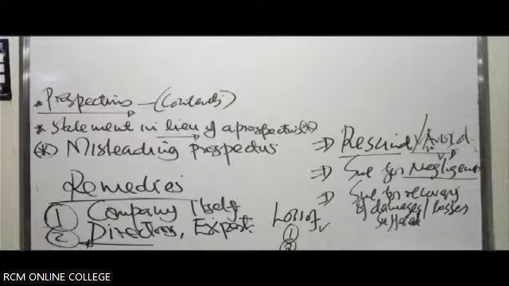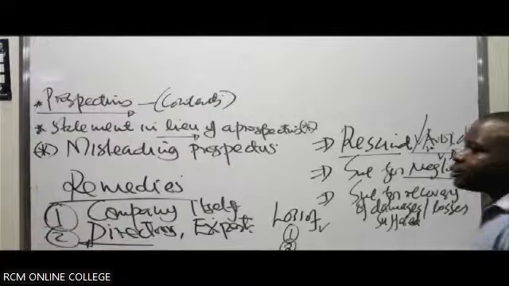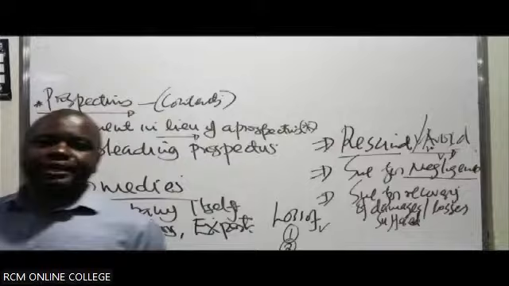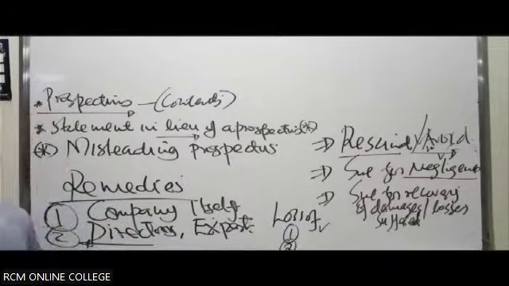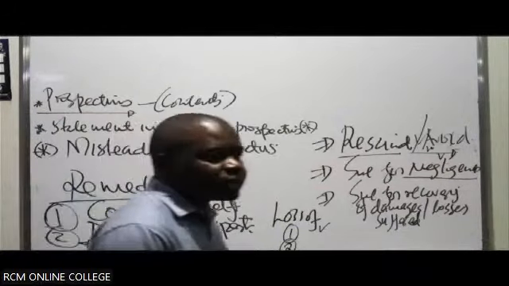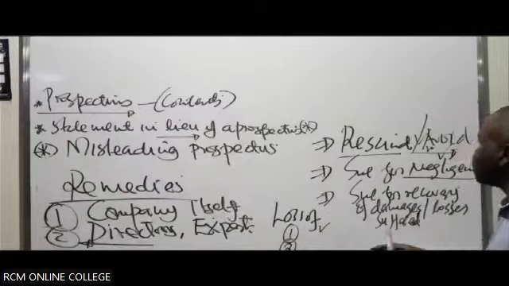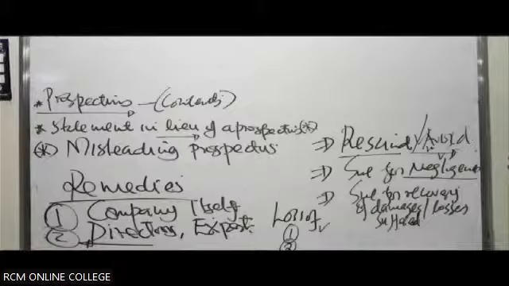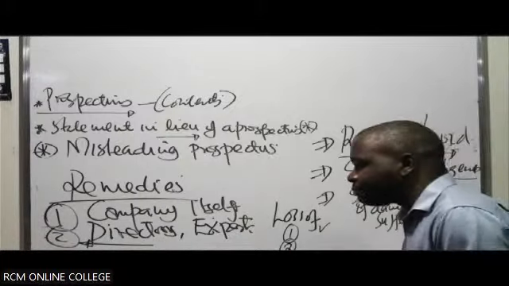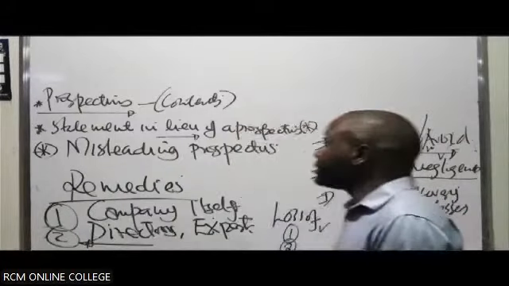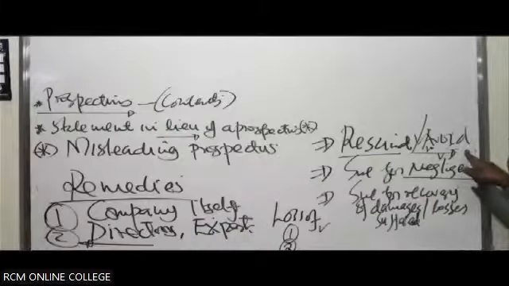For example, you can affirm it by starting to enjoy what? The membership rights. It's like you've already been able to ratify it. So you enjoy dividends, you've taken 1 year, 2 years, you haven't raised any question. Then after the third year is when you bring this kind of question. So you might end up losing the right to avoid the contract of allotment. Number two, if you don't do it within a reasonable time, don't wait such a very long period of time to seek resigning or avoiding the contract of allotment.